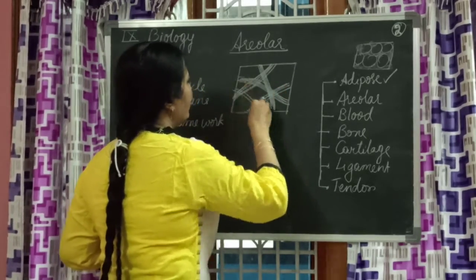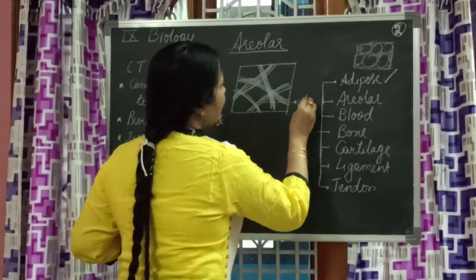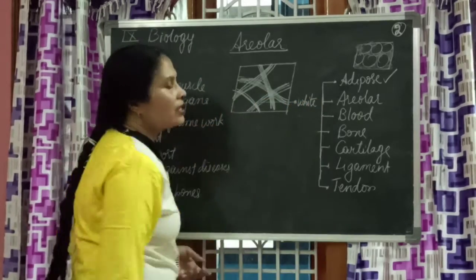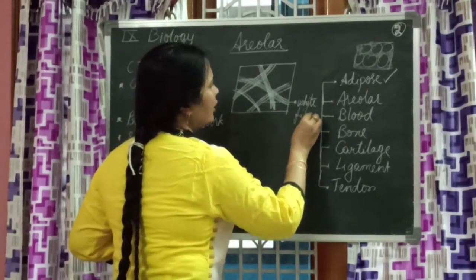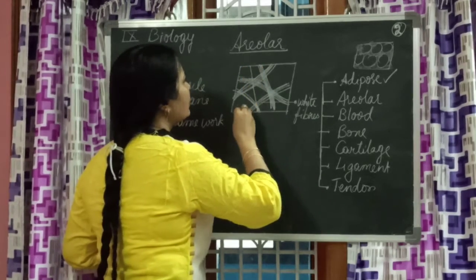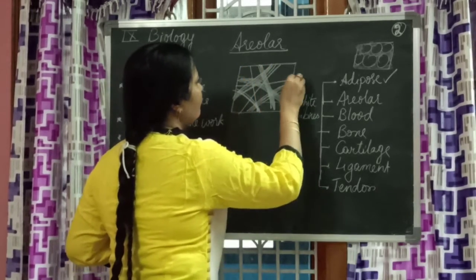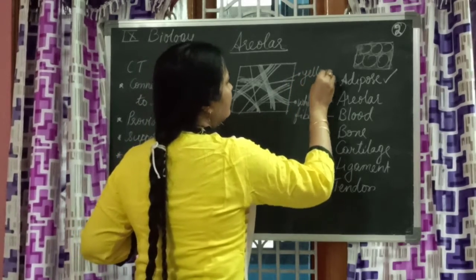Okay, draw like this. These are white bands. Think of them as white fibers. Actually, white fibers, the thick ones. And then draw thin ones like this. They are yellow fibers.